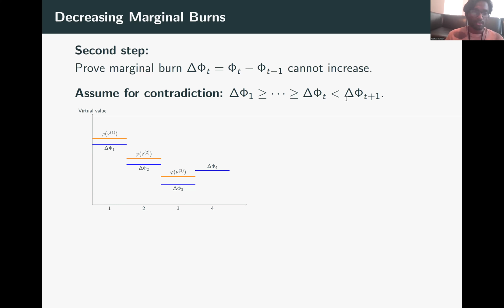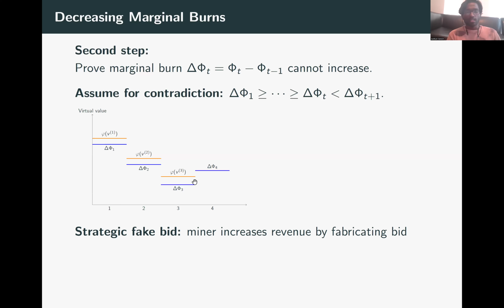So we'll consider this scenario where the highest valued user has value v1, whose virtual value is slightly above delta phi 1. Similarly, the virtual value of the second highest valued user, phi of v2, is slightly above delta phi 2, and phi of v3 is slightly above delta phi 3. So now we'll argue that by placing a strategic fake bid, the miner will be able to increase its revenue.